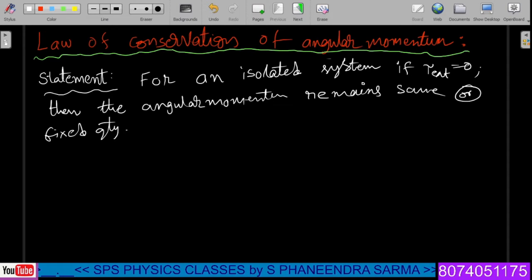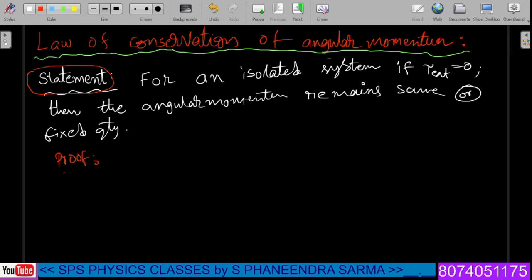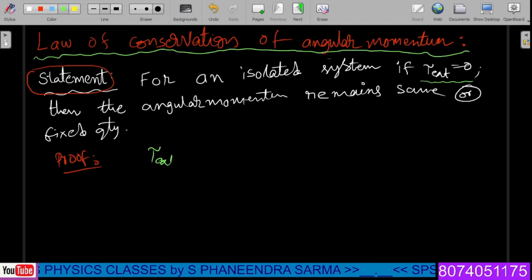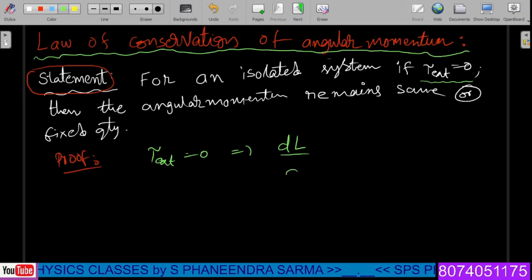So how do you consider this particular statement? Let us see the proof. According to the statement, only one line derivation here. External torque is 0. So external torque equal to 0 means, according to the definition of torque, dL by dt is equal to 0.